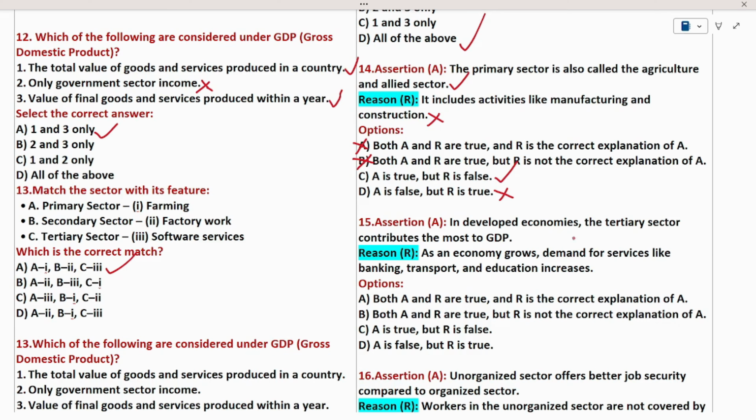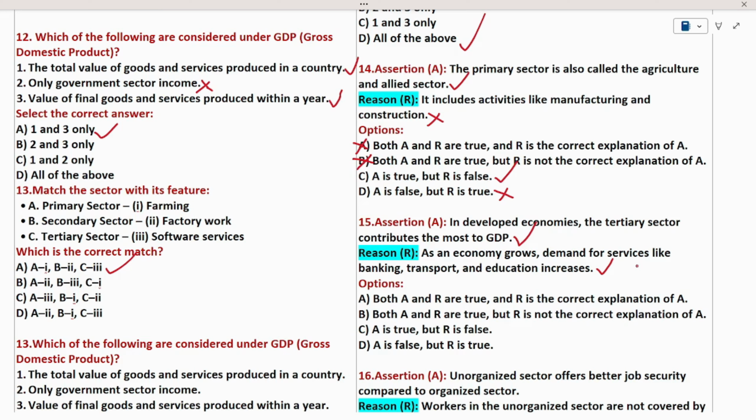See question number 15. This is also an assertion and reasoning based question. First we read the assertion and decide whether it is true or false. In the next step, we read the reason statement and decide whether the reason is true or false. See the assertion here: in developed economies, the tertiary sector contributes the most to the GDP. Yes, this statement is true, so my assertion is true. Then come to the reason: as the economy grows, demand for services like banking, transport, and education increases. Yes, now I have analyzed that the assertion is true as well as the reason. Now I need to check whether the statement given in the reason is actually the reason for statement 1.